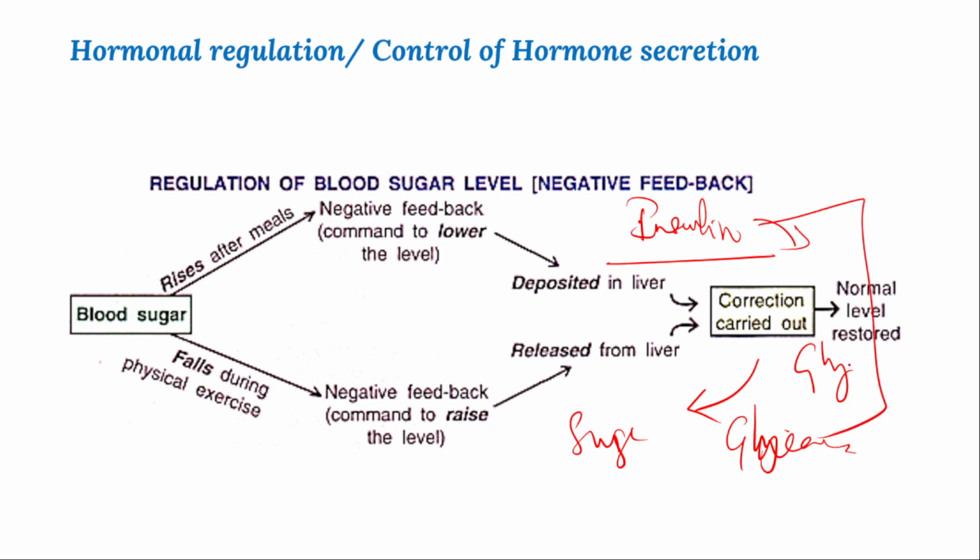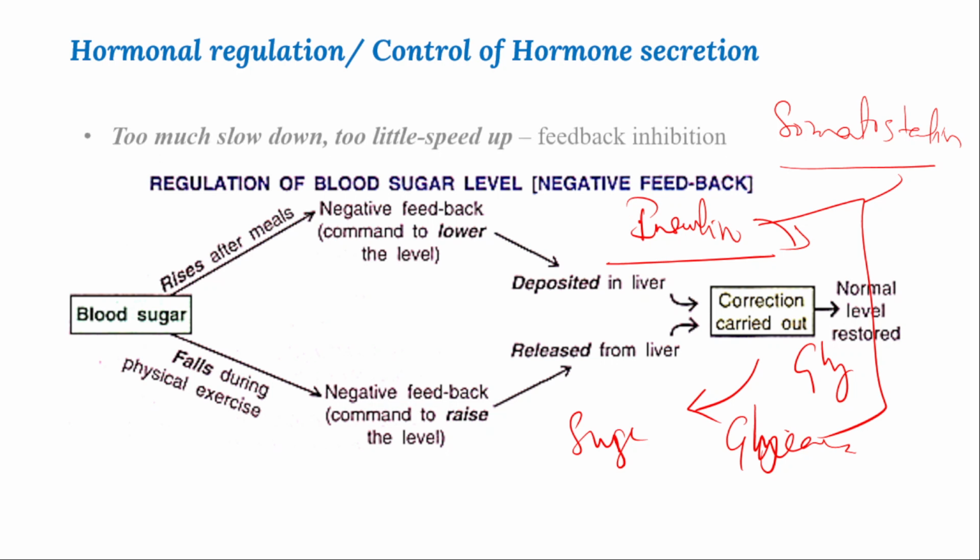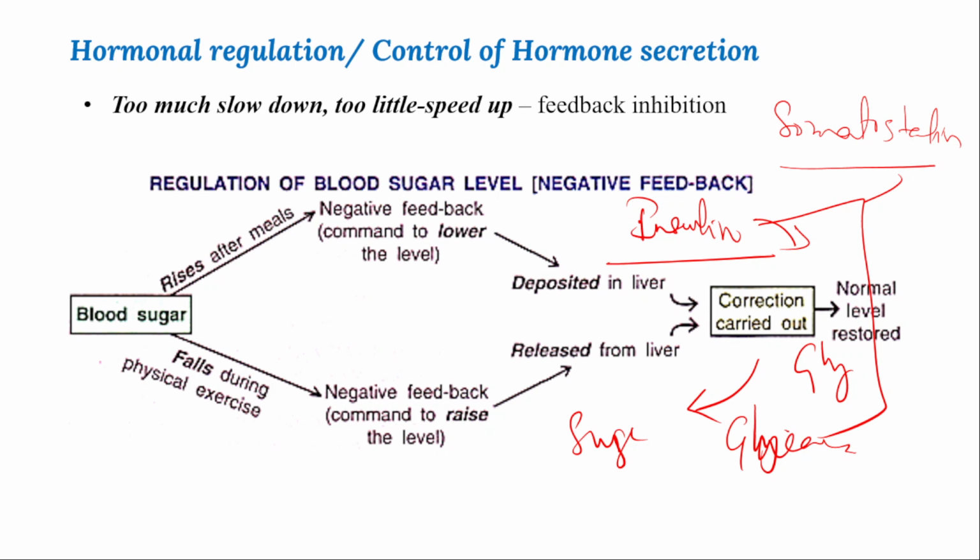Both insulin and glucagon will be monitored and suppressed by somatostatin. Remember, this is the regulation of hormones. It is negative feedback regulation of the hormone. Too much, slow down. Too little, speed up. It is the feedback inhibition.